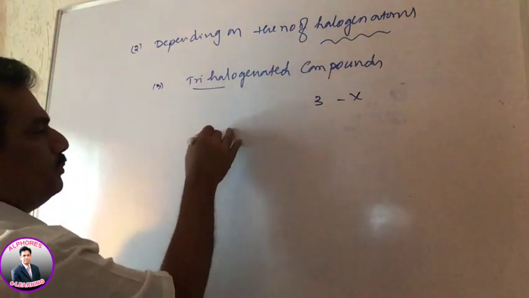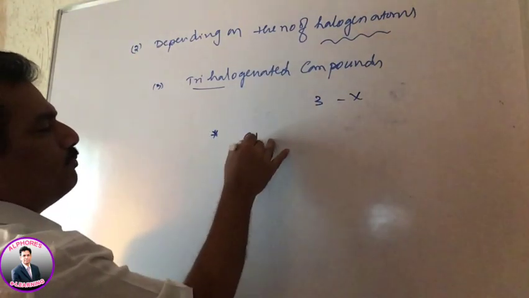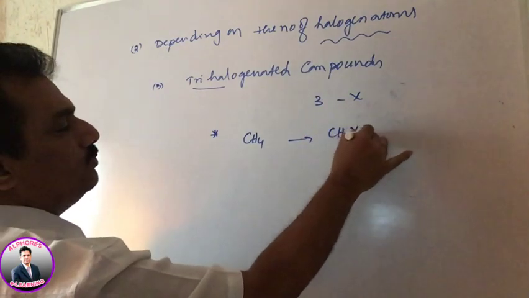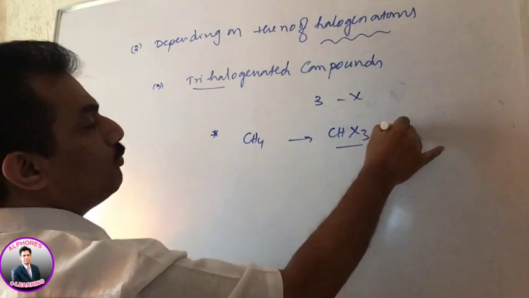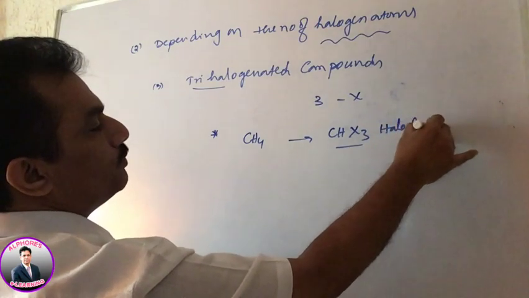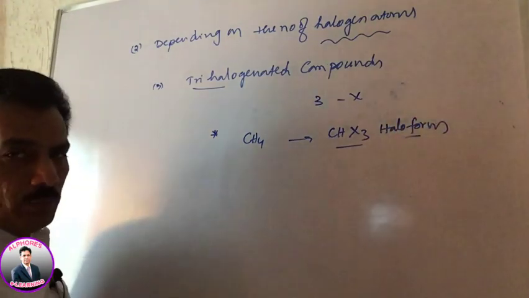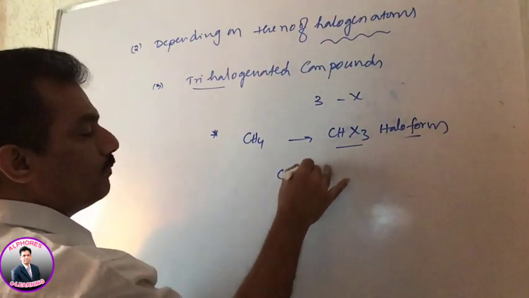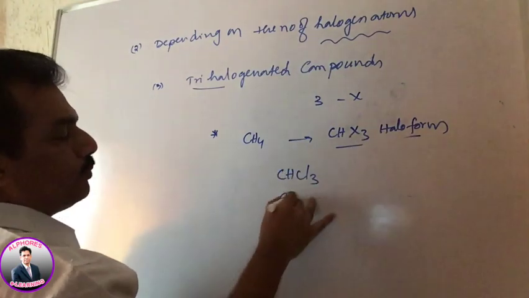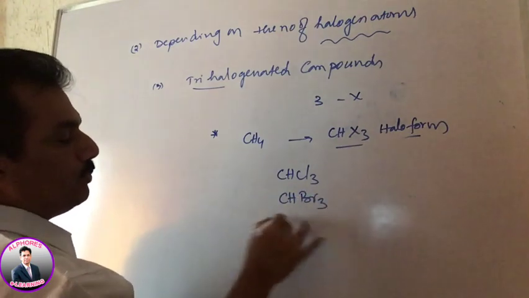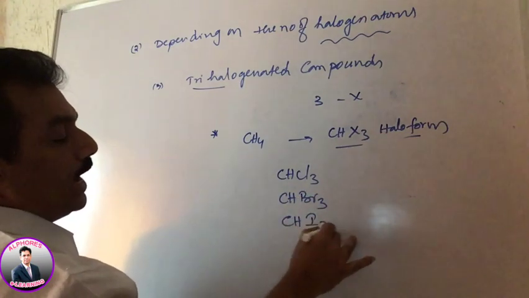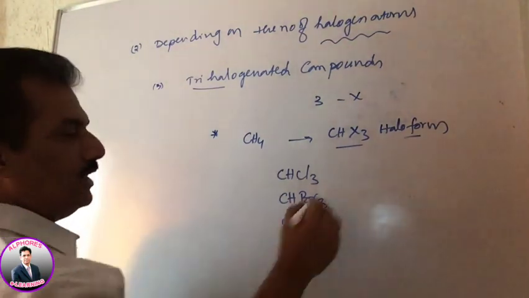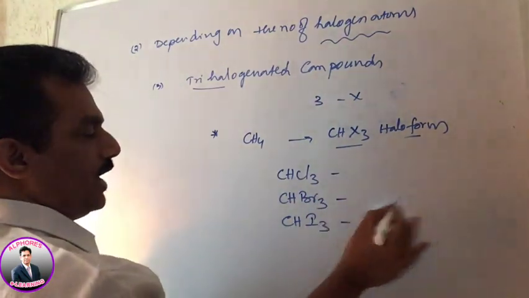But the peculiarity is, in case of methane having 3 halogen atoms, it is known as haloform. Remember, it is known as haloform. Haloform is possible only with chlorine, chloroform, with bromine, bromoform, with iodine, iodoform. Fluoroform is not there, remember. And these are chloroform, bromoform, iodoform.